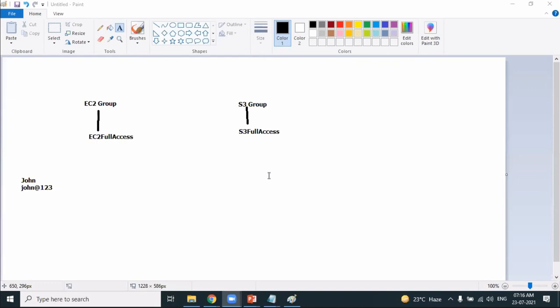Let's say John wants to shift from the EC2 team, and let's say he's now in the S3 team. Now what he'll do, he'll simply change the groups. That's it. We'll add the S3 group and remove the EC2 group, so that you can easily manage policy. Groups help to easily manage the policies by adding users to the group and then removing users from the group. So all this can be easily done by using the concept of groups. I hope it is very clear how to create a group and how to add users to the group. When users are added to the group, the users will derive the policies from the group. Okay, it's pretty simple.